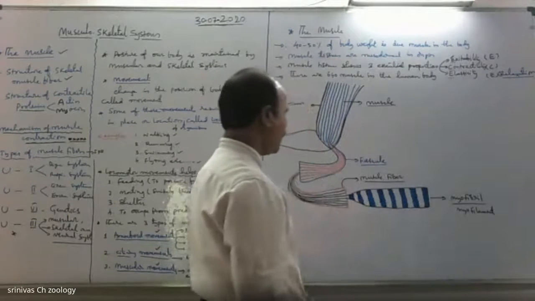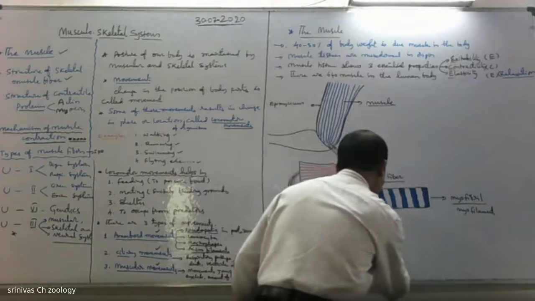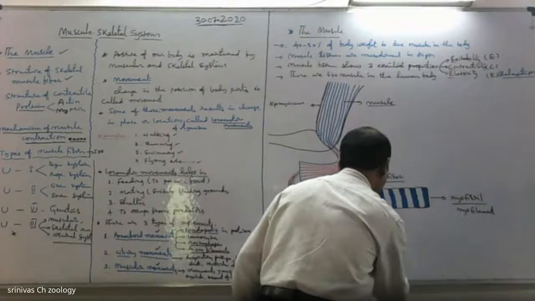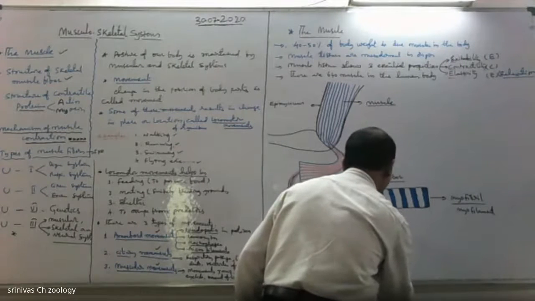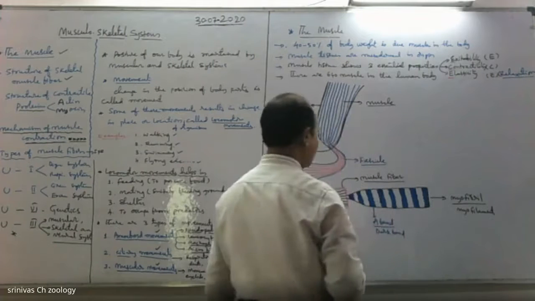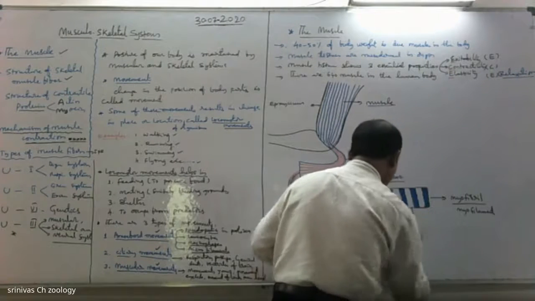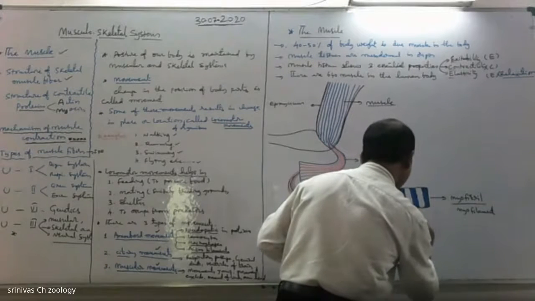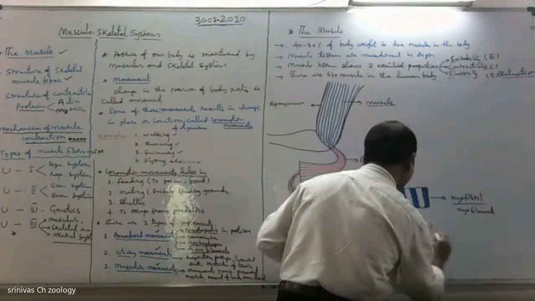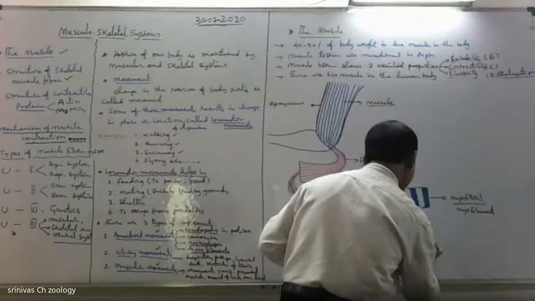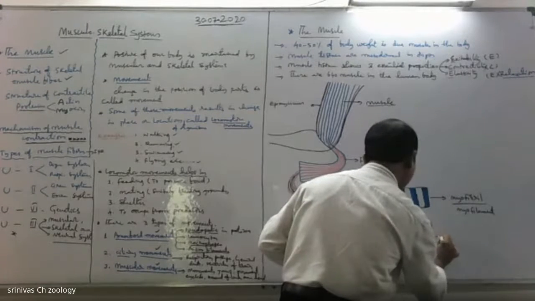These are dark and light bands, or it's called A band or anisotropic band, or a dark band. See, this one is I band, or isotropic band, or a light band.